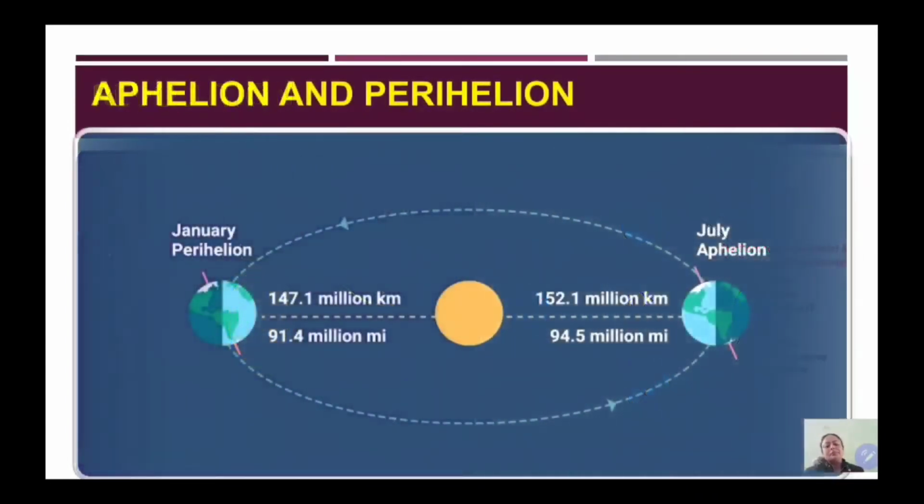Let's proceed. The first effect is aphelion and perihelion. These are two phenomena. Aphelion happens in July when the earth is approximately 152 million kilometers away from the sun. It is the farthest distance, meaning the earth is farthest from the sun in its orbit in this position. The earth is closest to the sun in its orbit in this other position, which is known as perihelion. You can see the distance is approximately 147 million kilometers, and in the case of aphelion it is 152 million kilometers. So students, this is the first effect of revolution of earth around the sun.